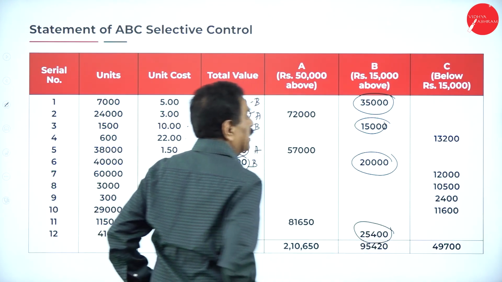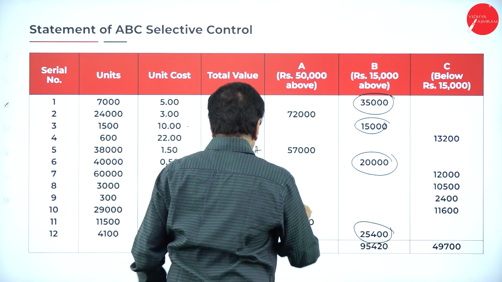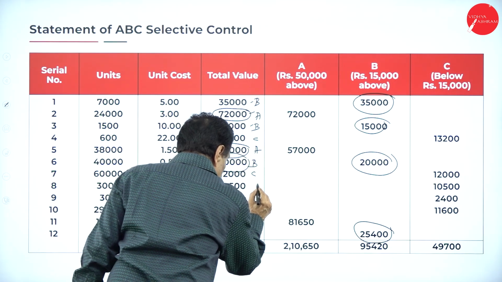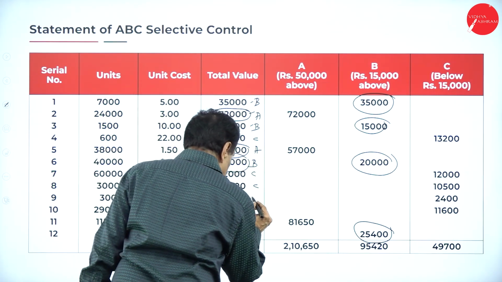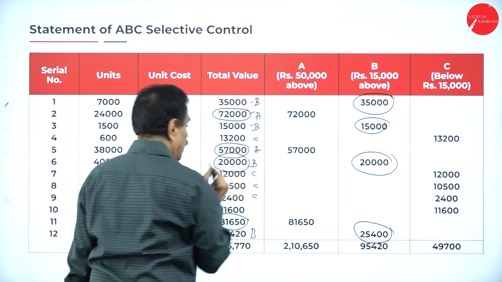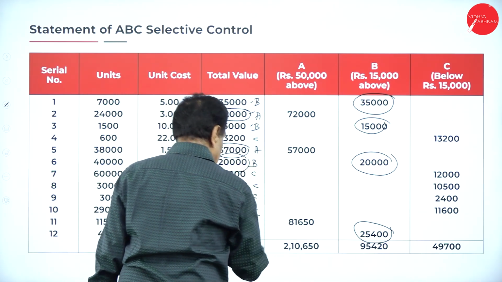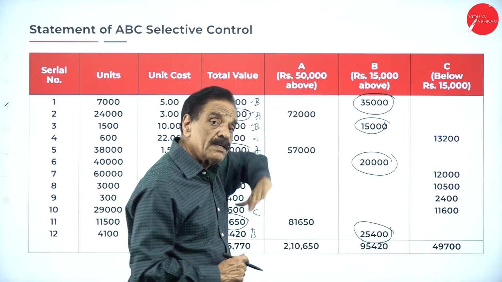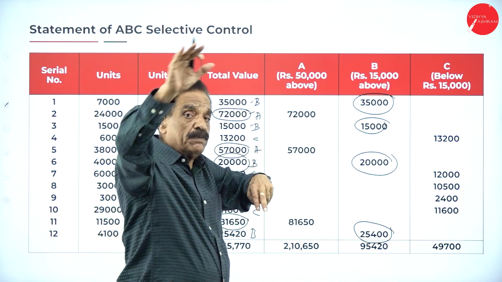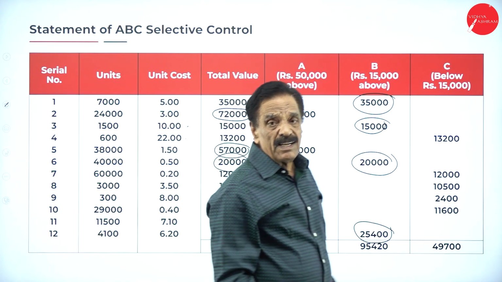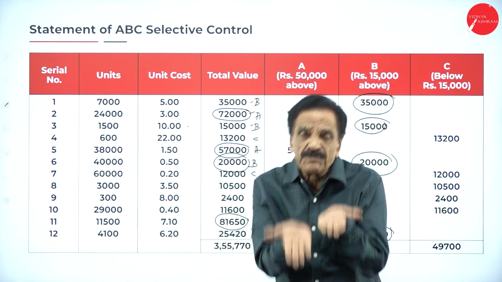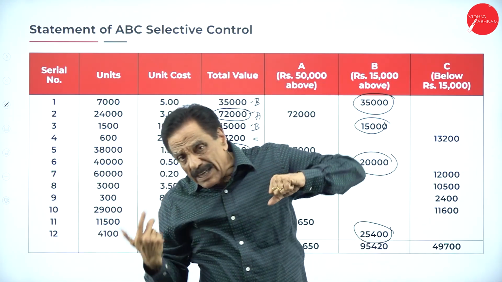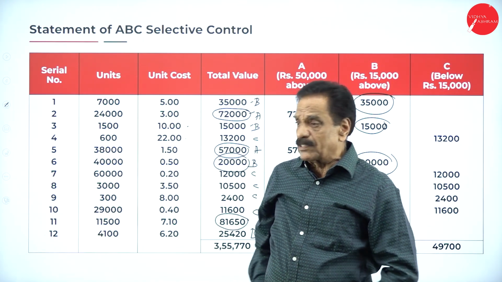The remaining I selected as below 15,000: 13,200, 12,000, 10,500, 2,400, 11,600. All are the same. So I classify above 50,000 as A, 15,000 to 50,000 as B, and the balance I consider as C. So it's a trial and error basis I took like this.